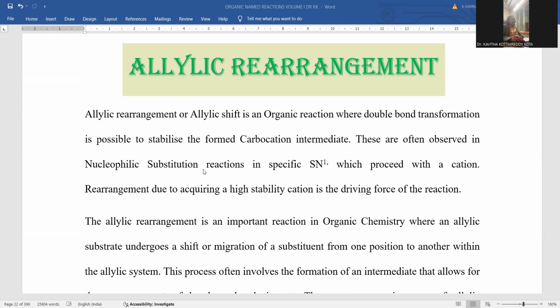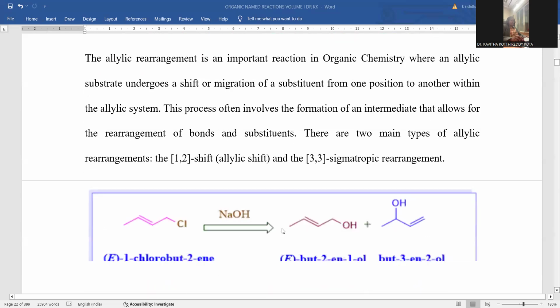The mechanism proceeds as an SN1 type of reaction, being a nucleophilic substitution, and proceeds through the carbocation. The carbocation intermediate is the common criterion for an SN1 reaction. Rearrangement due to acquiring high stability of the cation is the driving force. The more the stability of the carbocation, the more the facilitation of this allylic rearrangement kind of reaction.